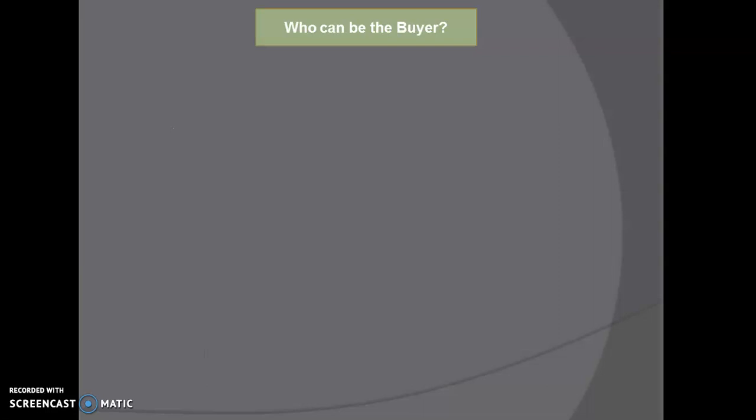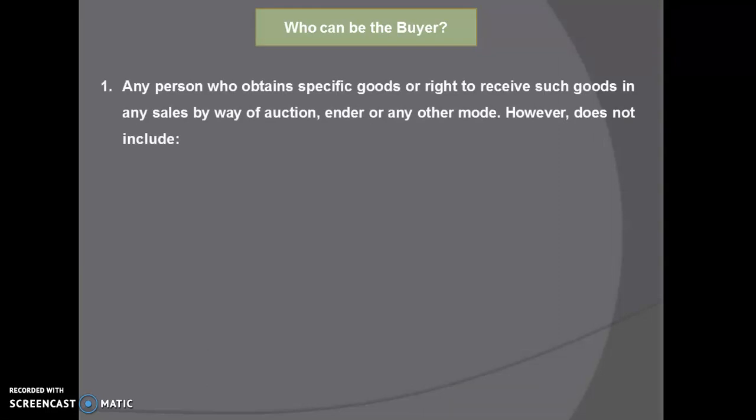All right, and who can be the buyer? Any person who obtains specific goods or the right to receive such goods in any sale by way of auction, tender, or any other mode. Please write here it is tender, the T is missing. So any person who is obtaining the goods.